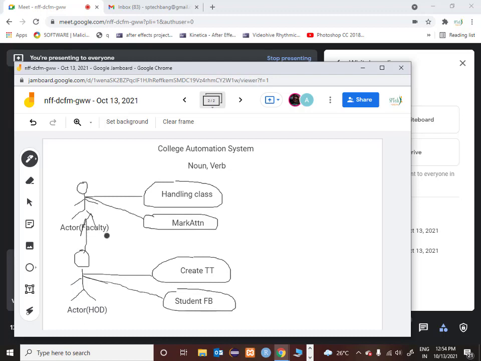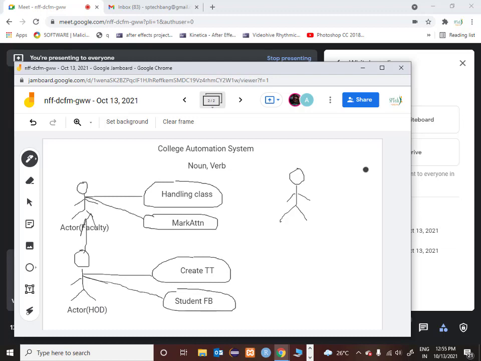Okay, now what do you do next? You go and talk to the principal of the college. Now he is also an actor. Then you ask him what functionalities he performs. The principal says, sometimes I also handle class. When there are no faculties in charge, I need to handle class. I also need to play the role of an HOD, which means he could be the head of one of the departments and also be playing the role of a principal. That could be a situation in the organization where you are doing business analysis. I am taking it for simplicity.